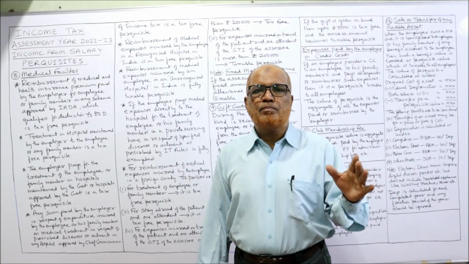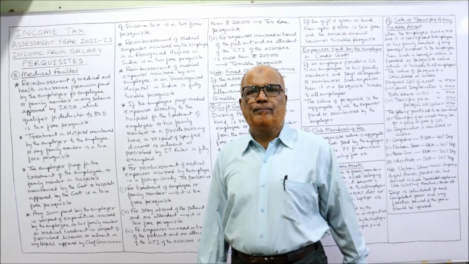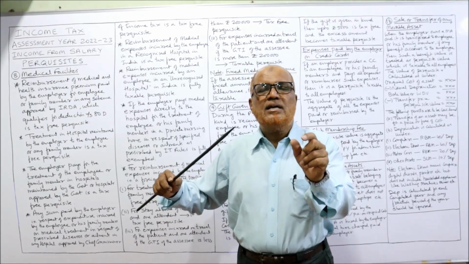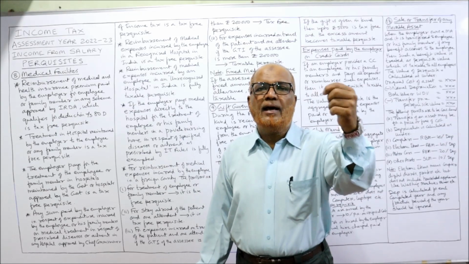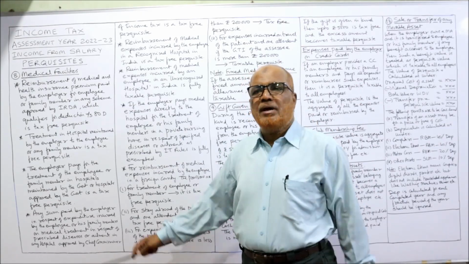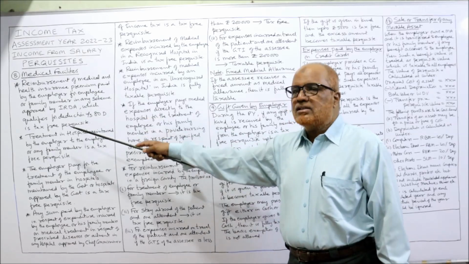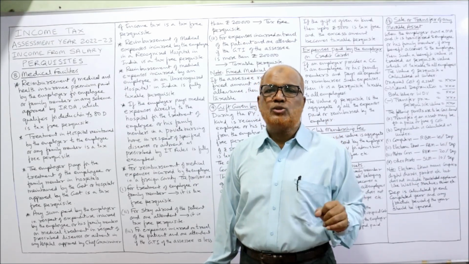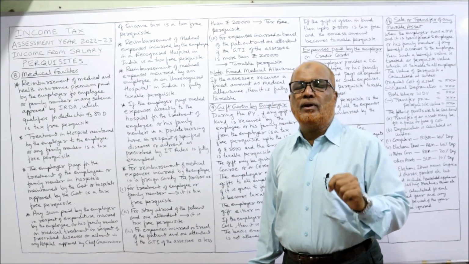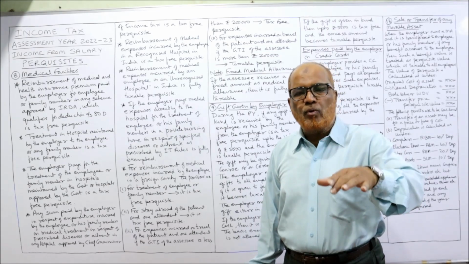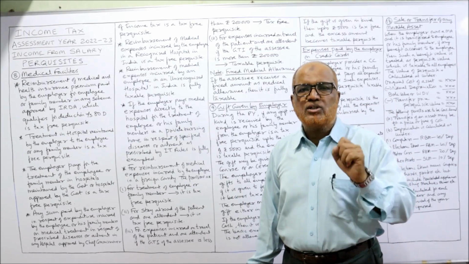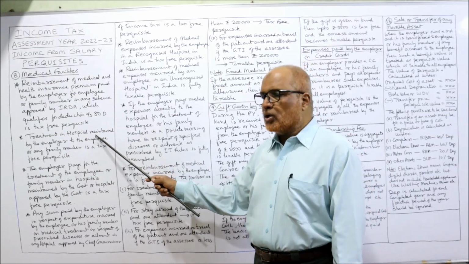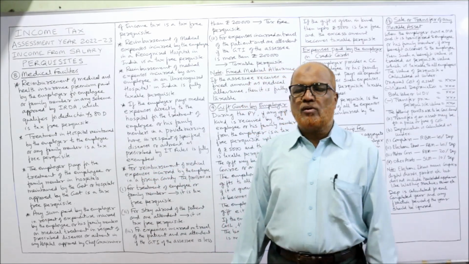In the coming videos, I'll explain what the deductions under section 80 are. One of the sections is section 80D, which says if a person has taken a health insurance policy and paid the health insurance premium, then a deduction will be allowed under section 80D. So here, if the employer reimburses the amount paid for health insurance premium taken on the life of the employee or family members, which is approved by IRDA and which qualifies for deduction under section 80D, it is a tax-free perquisite.